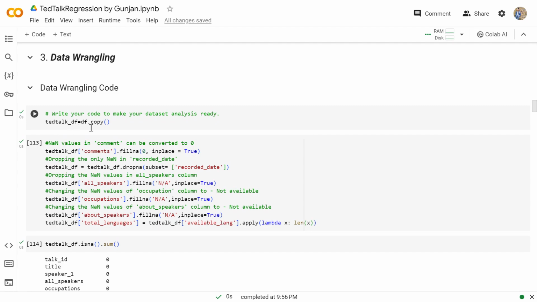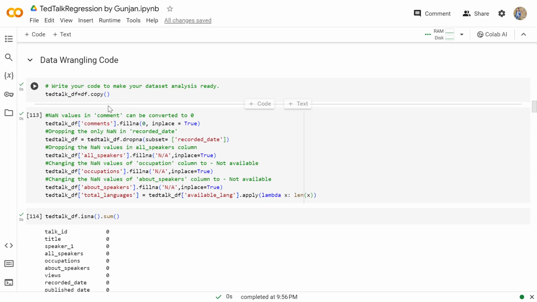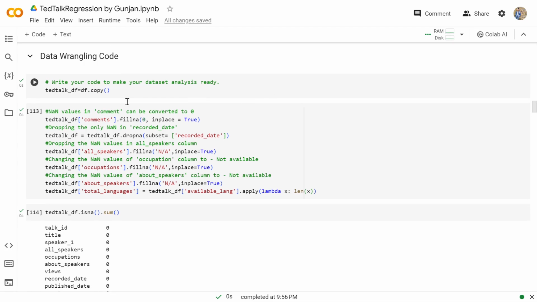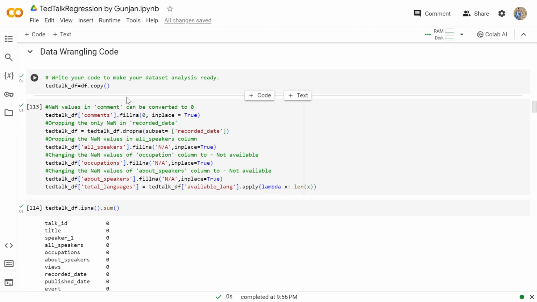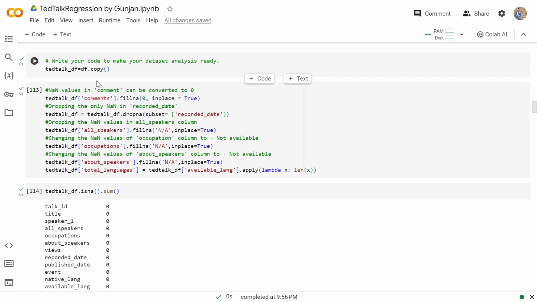So first of all, we make a copy of our original data set, so that any changes done further do not affect our original data set.